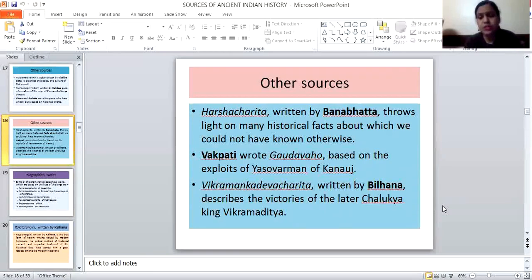Then Vikramankadeva Charita by Bilhana gives information about the Chalukya king Vikramaditya. This means some books give information about North Indian rulers and history, and some books give information about the South Indian rulers and their history and their contribution to enriching Indian history and culture.